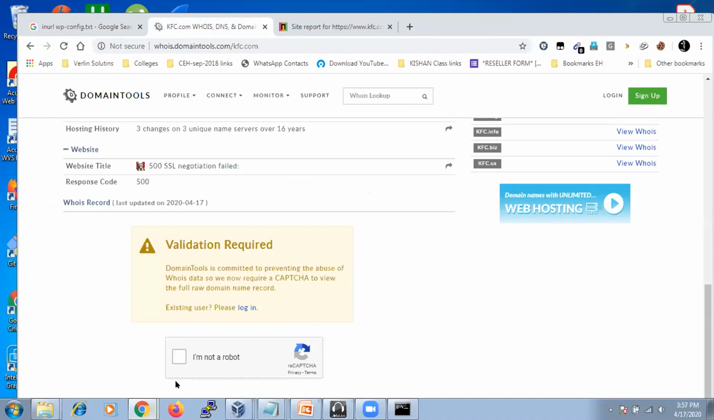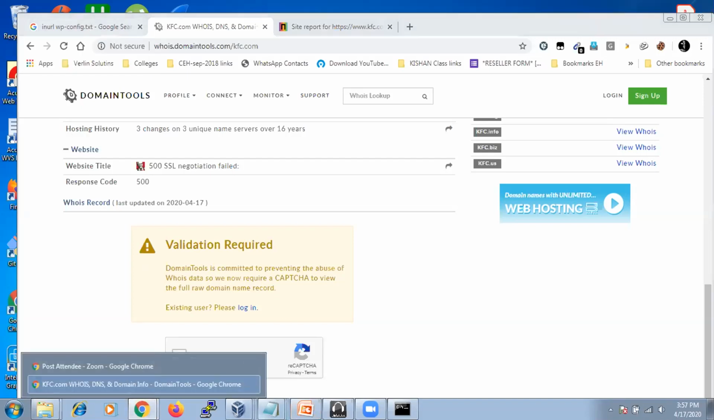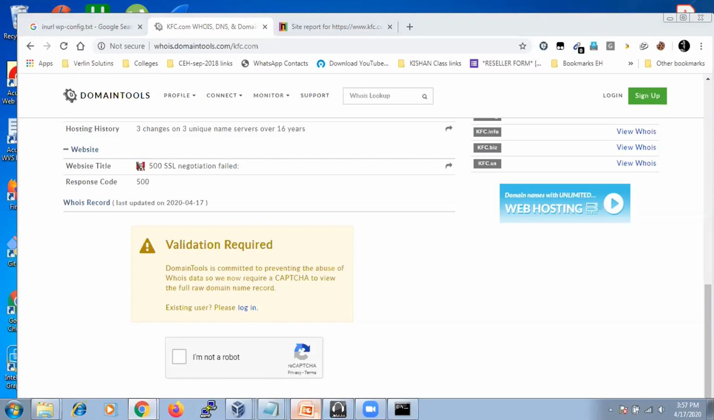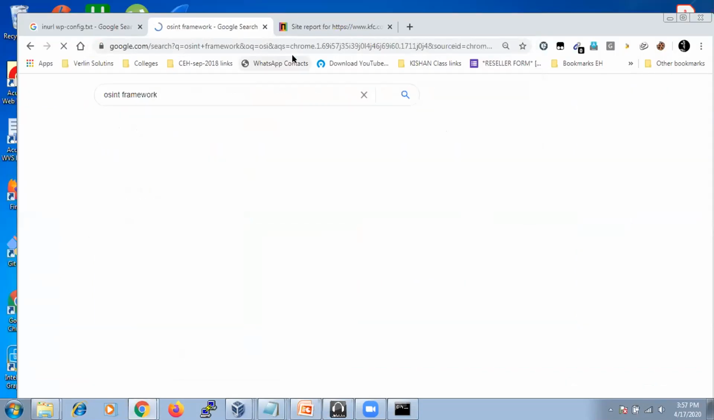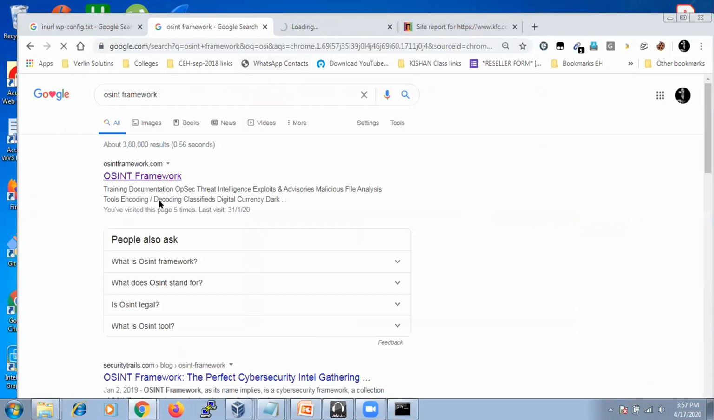Okay, so here what we have used is Google as a tool, not as a search engine. So that is called Google hacking. The next thing is we are going to use OSINT frameworks regarding website information gathering. OSINT framework. See, the same thing we did yesterday.